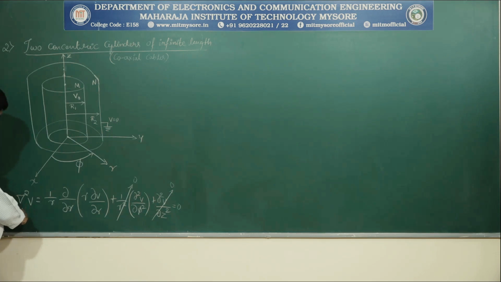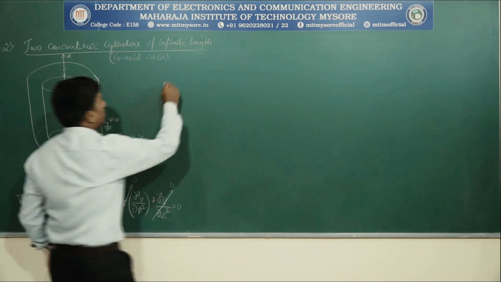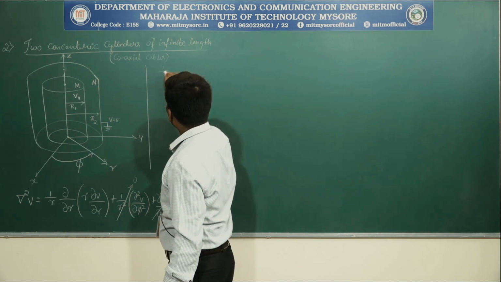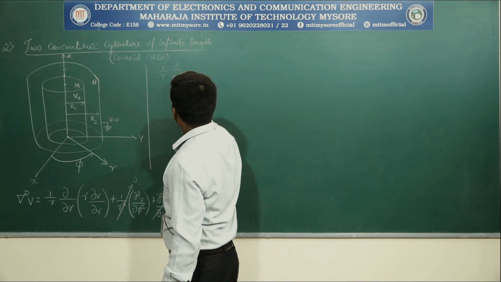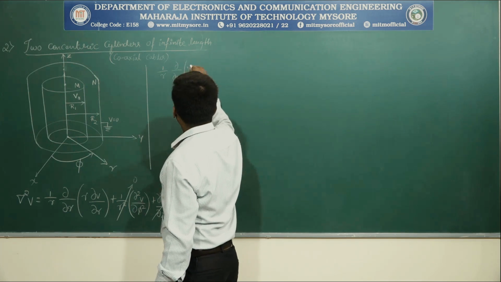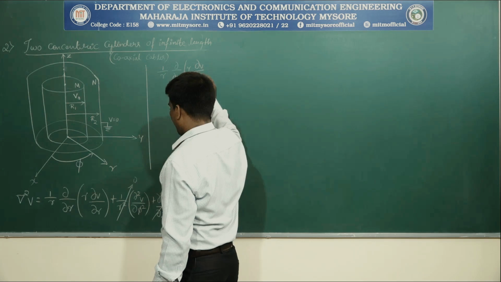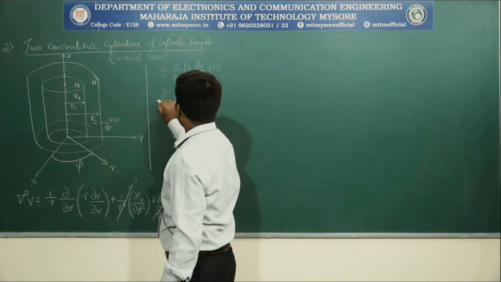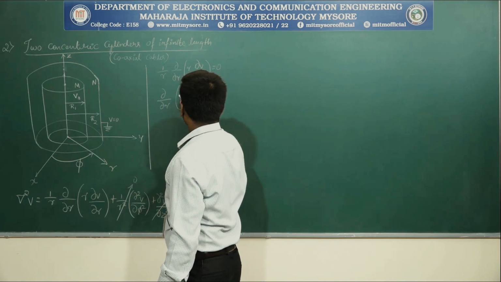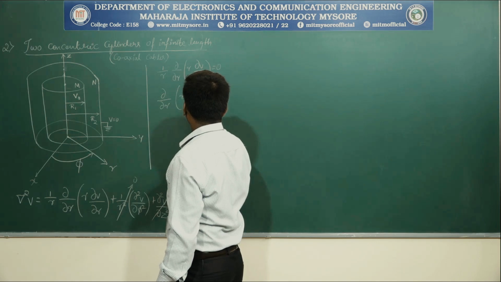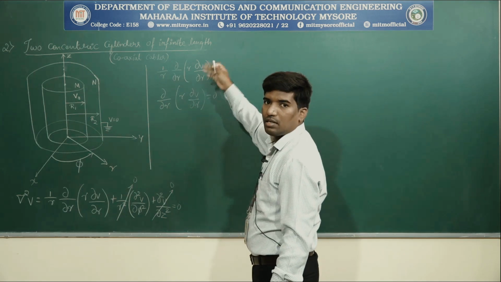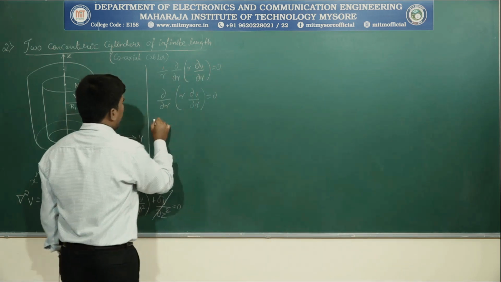Hence, the Laplace equation, gradient square V, is equal to only this much. Now the resultant equation is 1 by R dou by dou R of (R into dou V by dou R) is equal to 0. In other words, we can write dou by dou R of (R into dou V by dou R) is equal to 0. If we cross multiply R into the RHS, then it becomes 0. On integrating,